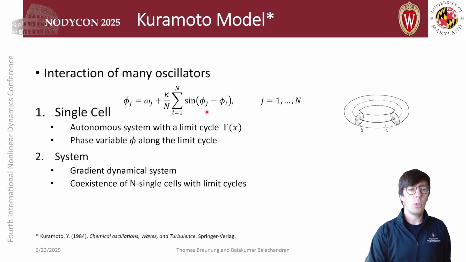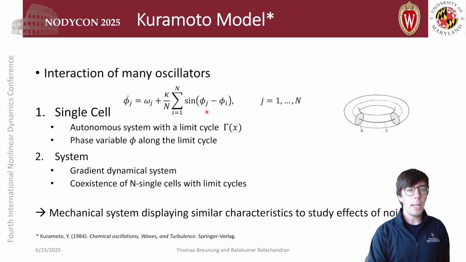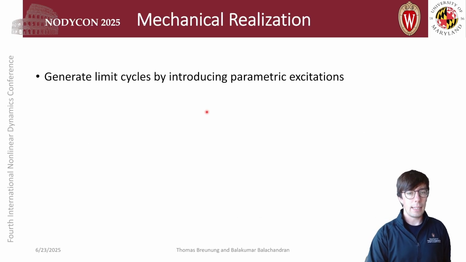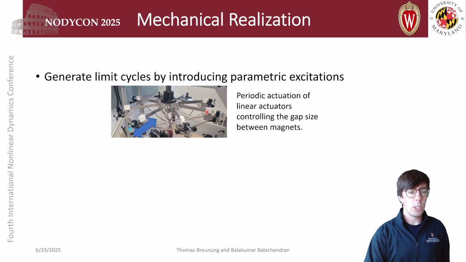To come up with a mechanical equivalent featuring those key ingredients of the limit cycle oscillations, we have used parametric excitation. We were inspired by the following experiment, where we have a set of oscillators, so cantilevers, where there's a tip magnet attached, and on the opposite side there's a fixed base magnet.